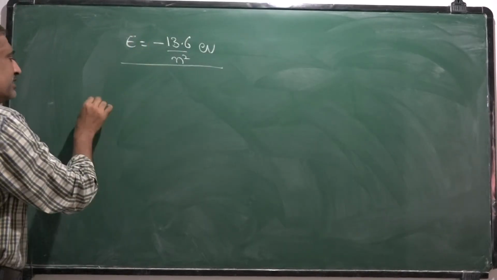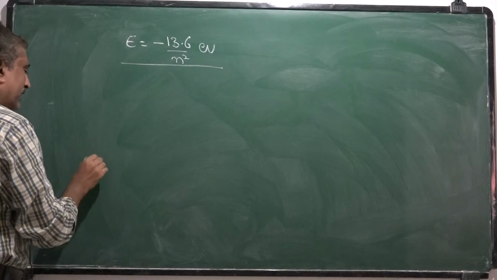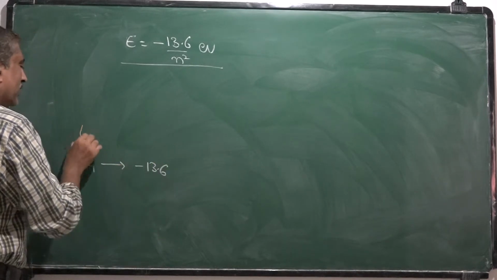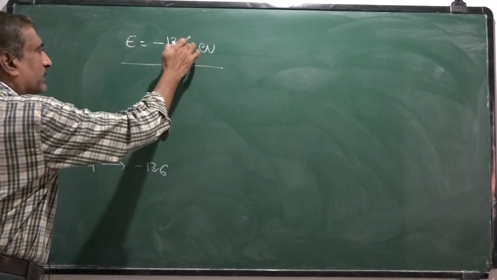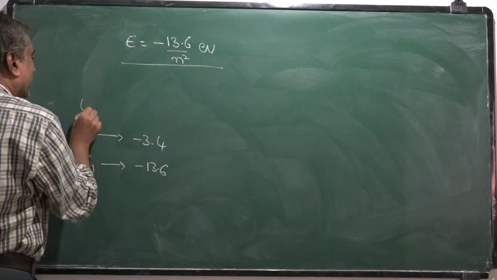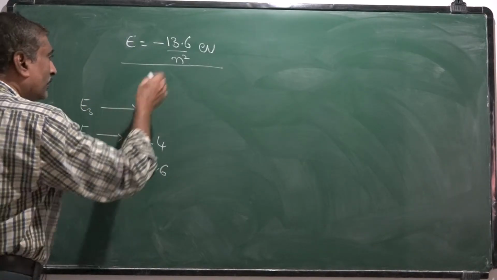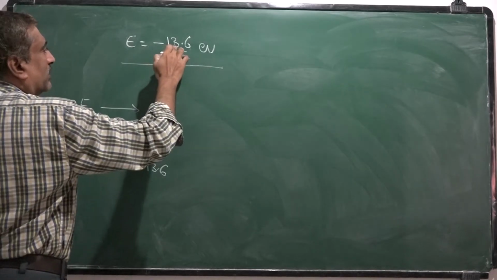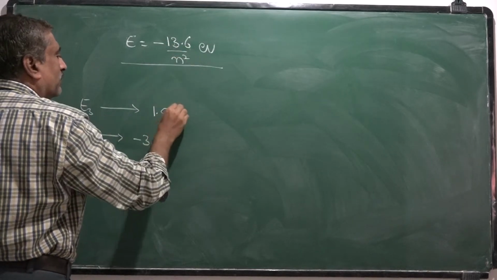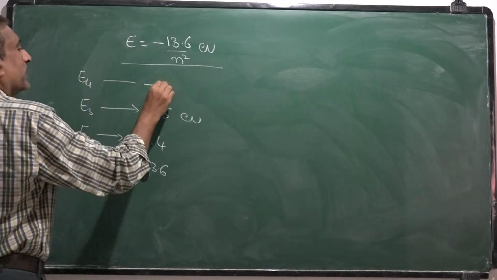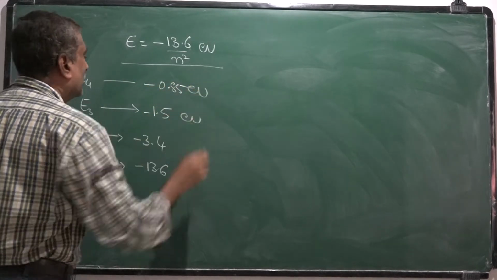The energy levels are: first energy level E1 is minus 13.6, E2 is minus 13.6 by 4, that is minus 3.4, E3 is minus 13.6 by 9, approximately minus 1.5 electron volt, and next one minus 0.85 electron volt.